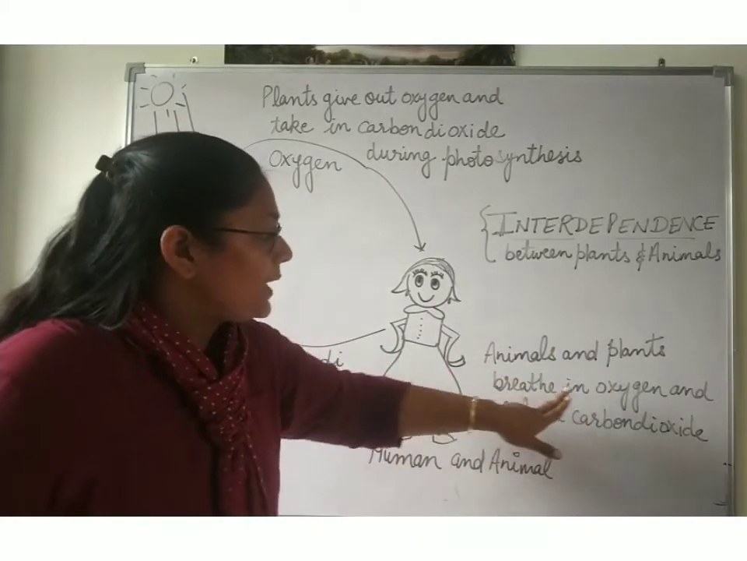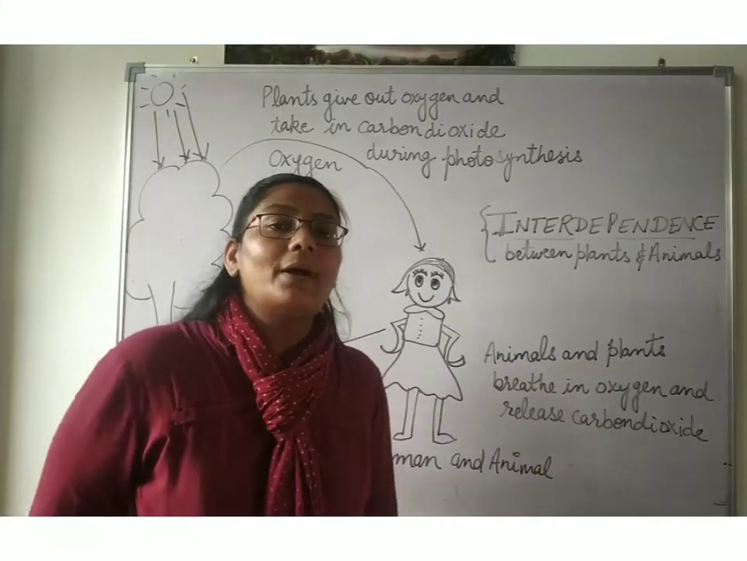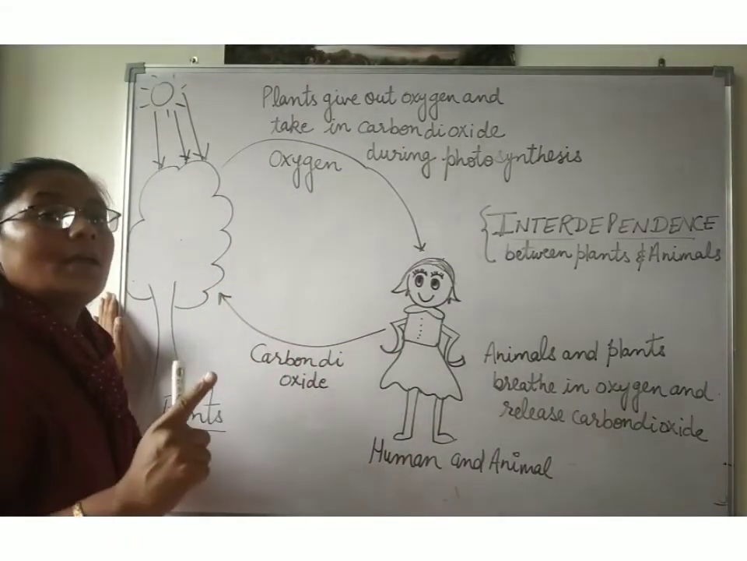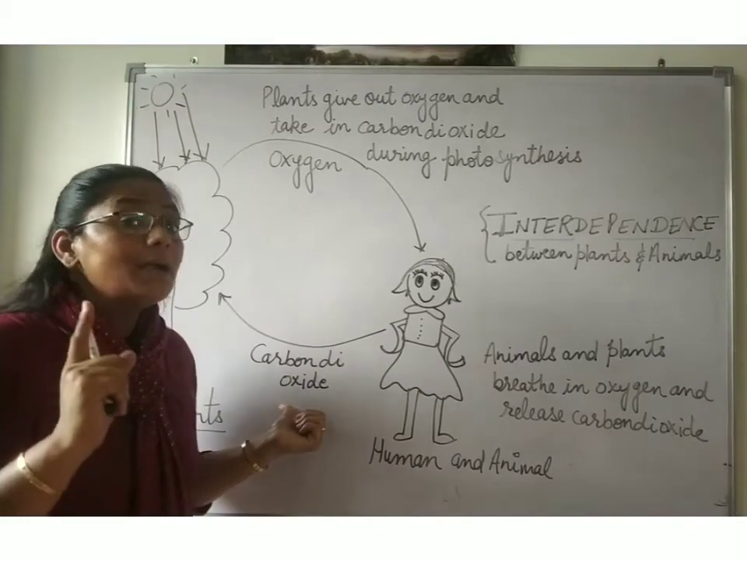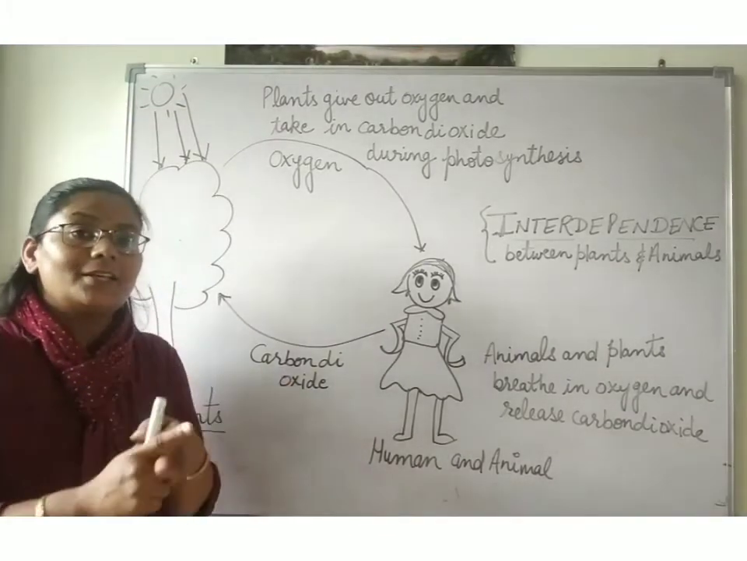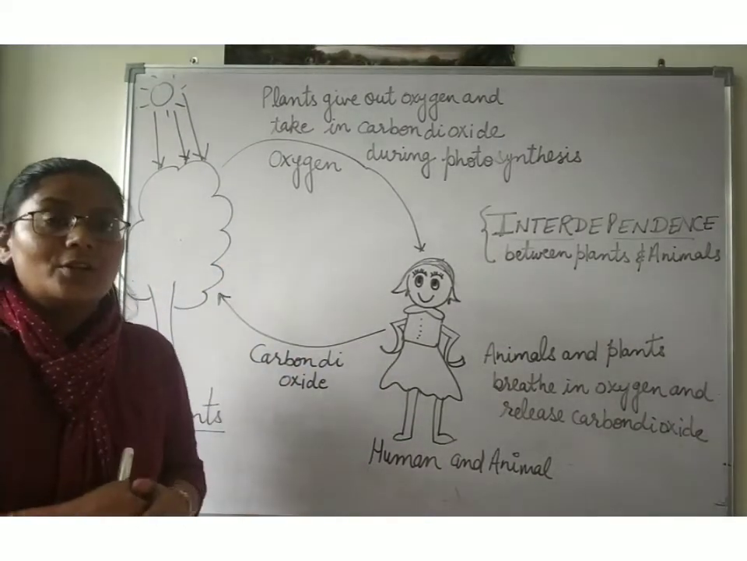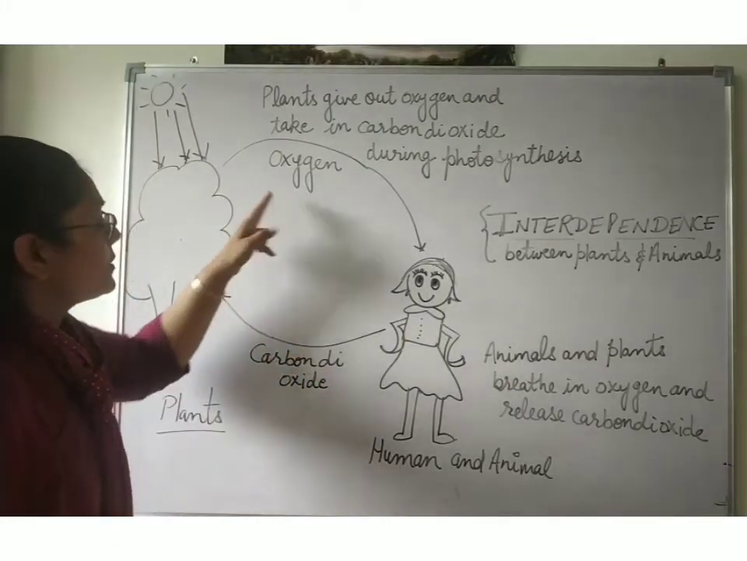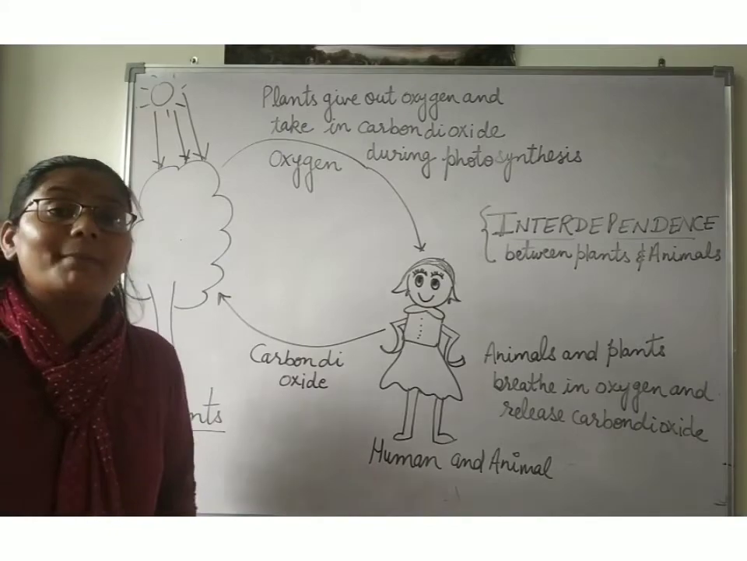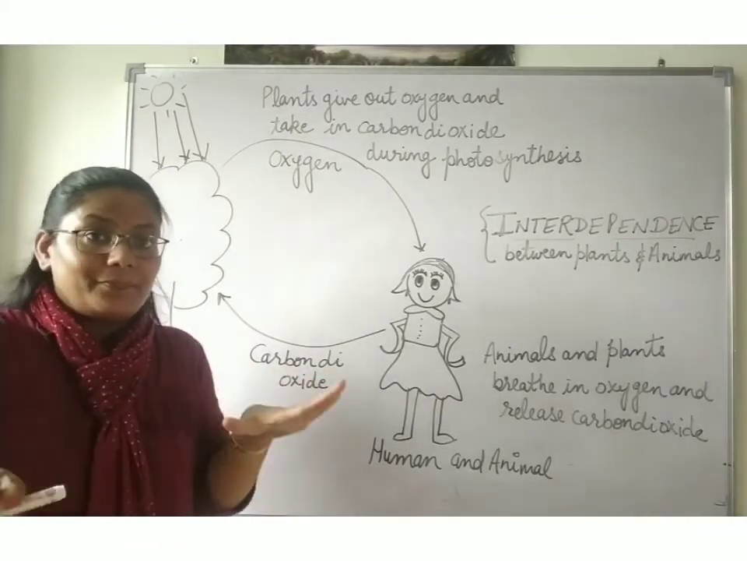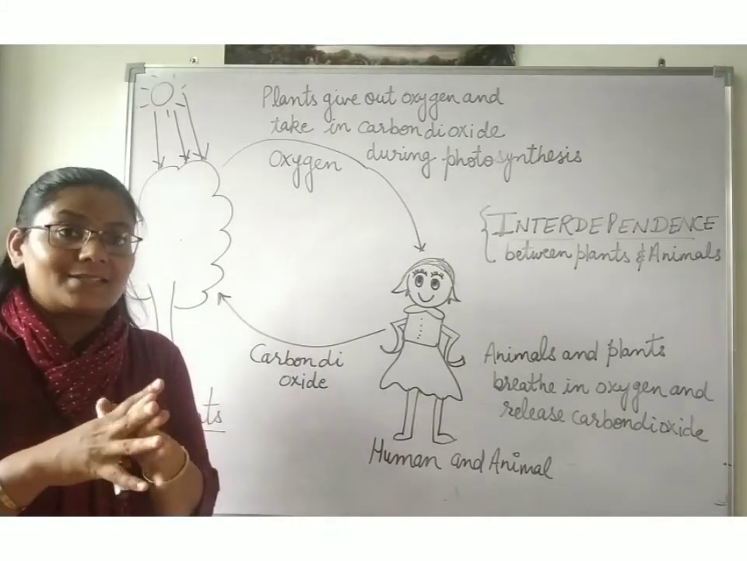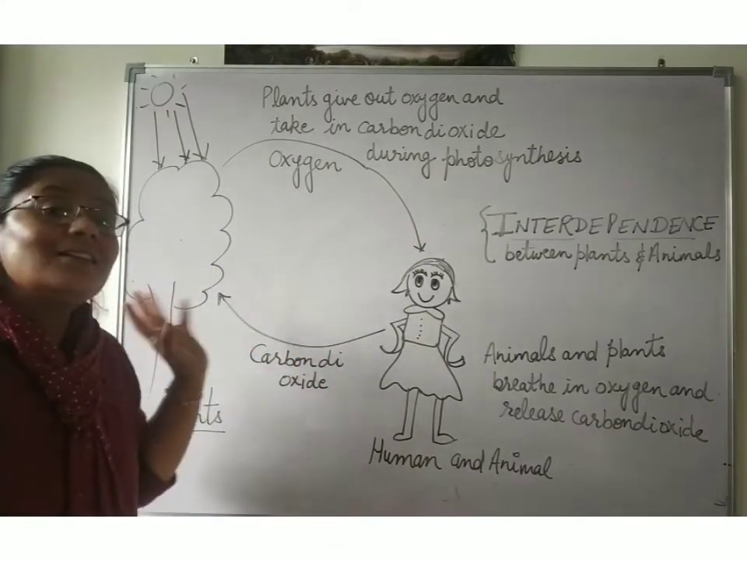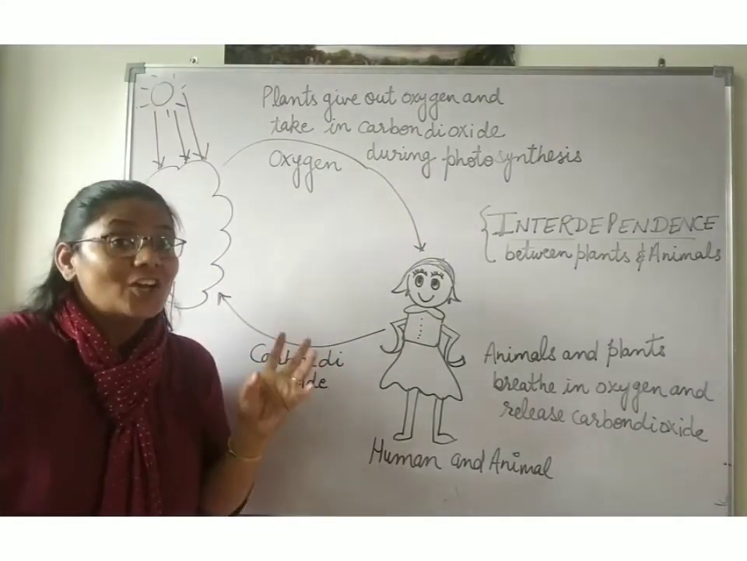Animals and plants breathe in oxygen and release carbon dioxide. Plants take in carbon dioxide in photosynthesis, but during respiration they take in oxygen. So it's like this, the balance in nature of the oxygen and carbon dioxide remains the same. It remains balanced. Okay? So like that, they are interdependent on each other.